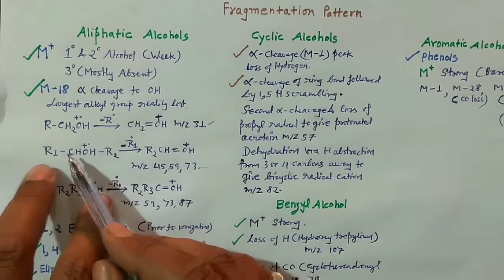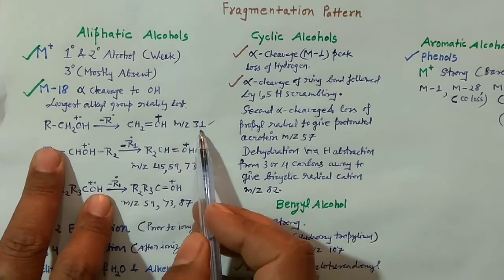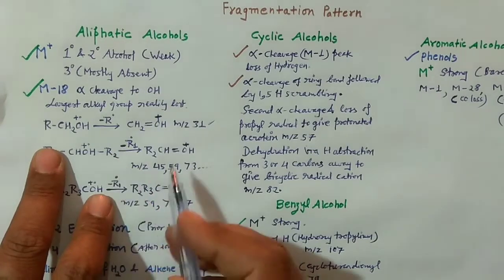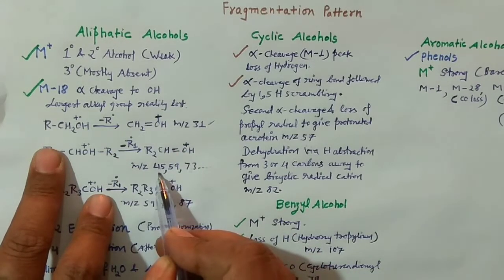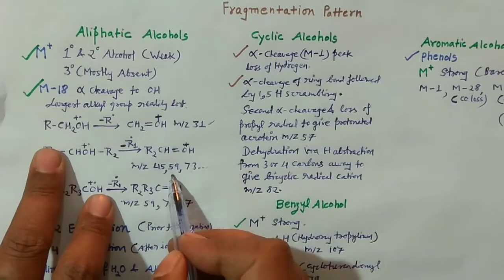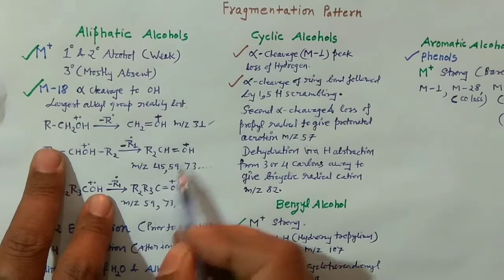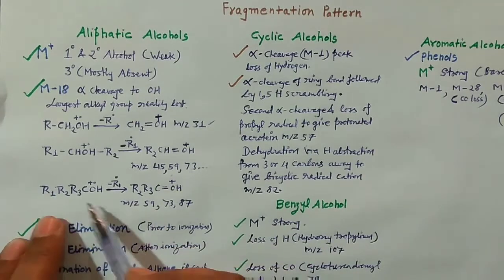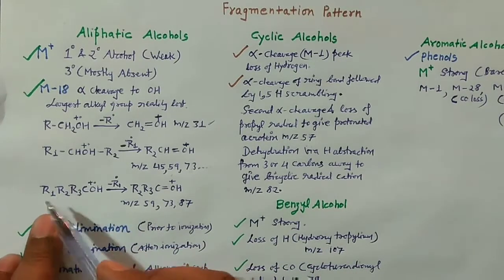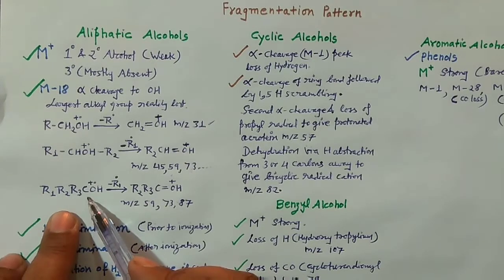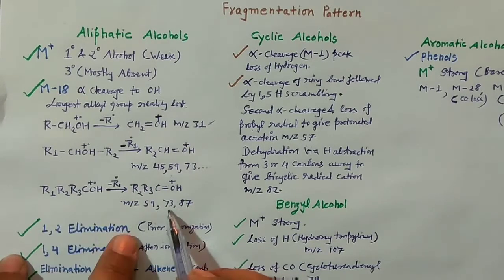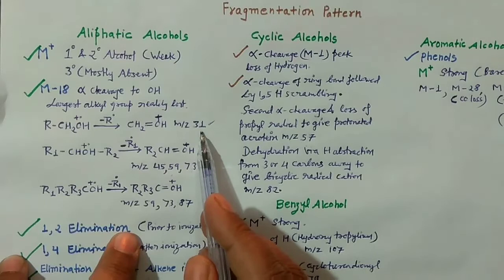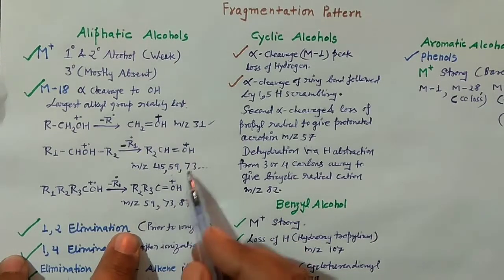So what happens, only one group is lost and the remaining, see, this was 31, right? And if you find that this 31 differs by 14 mass units, then 31 plus 14 will give you 45, right? So 31, if you add 28, that means C2H4, then you will get 59, right? Similarly, you can see we can have various kinds of things. And if you have a tertiary alcohol, where the three alkyl groups are attached to the carbon itself, then you may have 59, 73 and then 87, right? Again, you can add certain mass units to this 31. So these things you should note down.